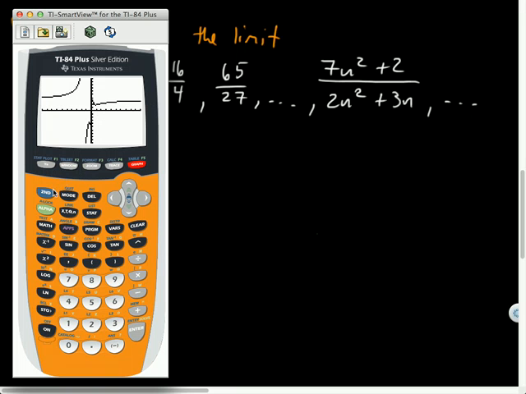So let's do a second calc and calculate some values here. Let's calculate what happens when n is, I don't know, 50. That's a big number. Uh-oh. What doesn't it like? It doesn't like 50? Oh, it's your X max.